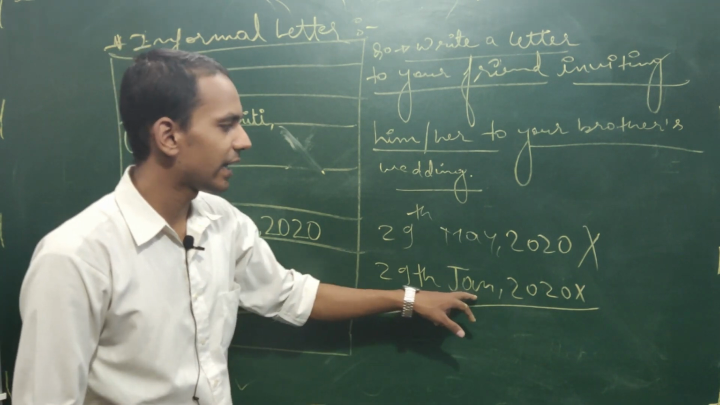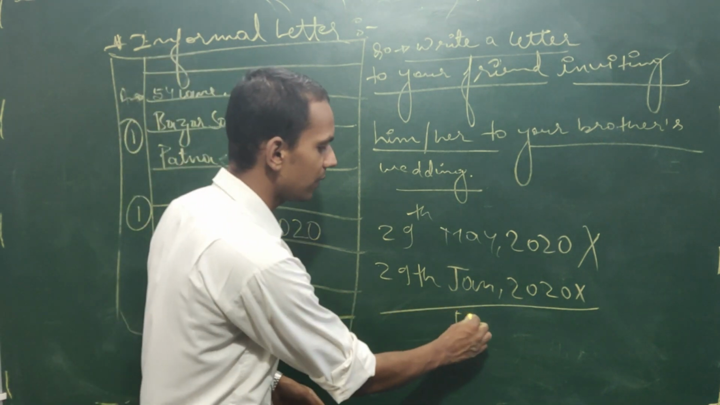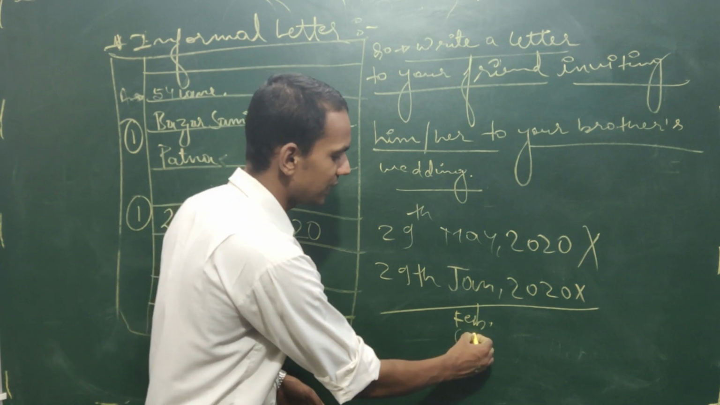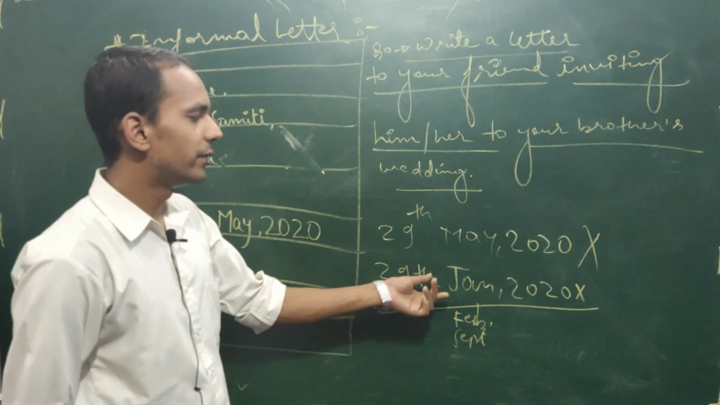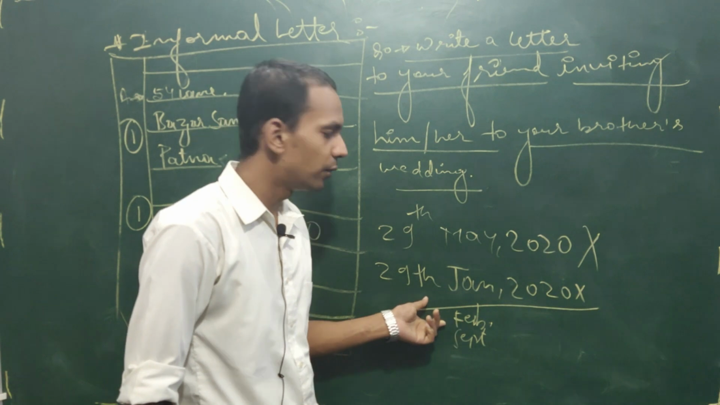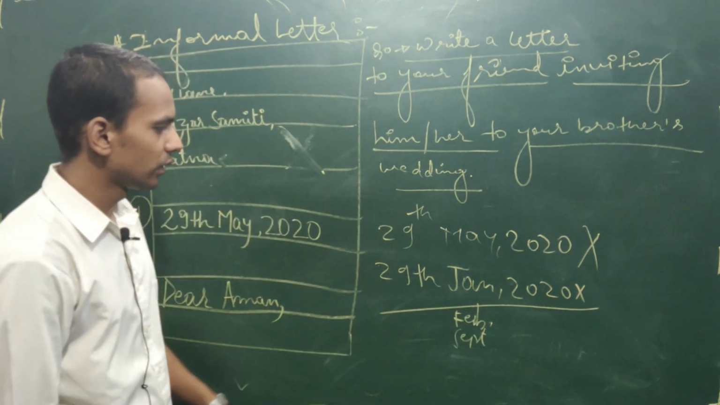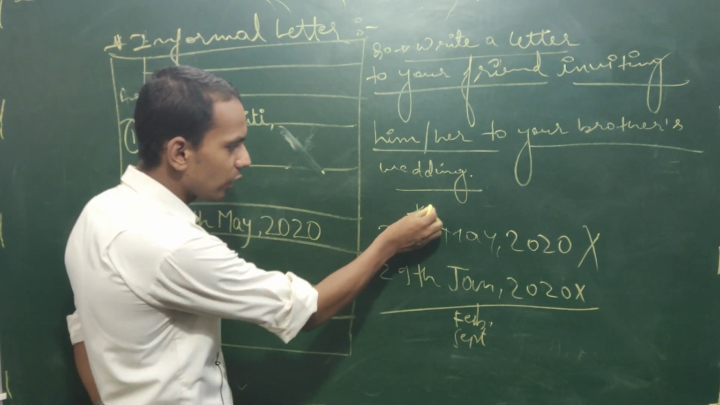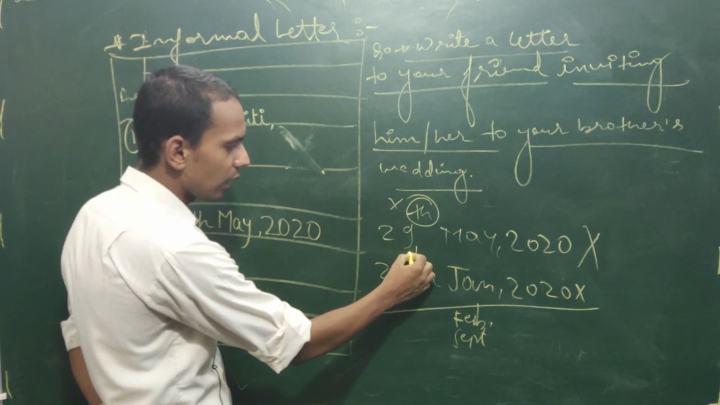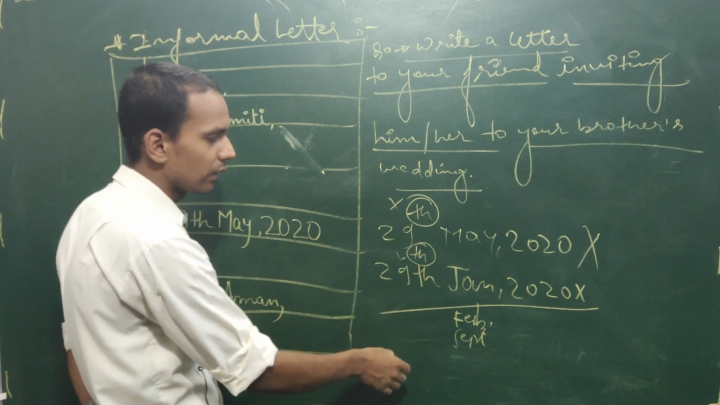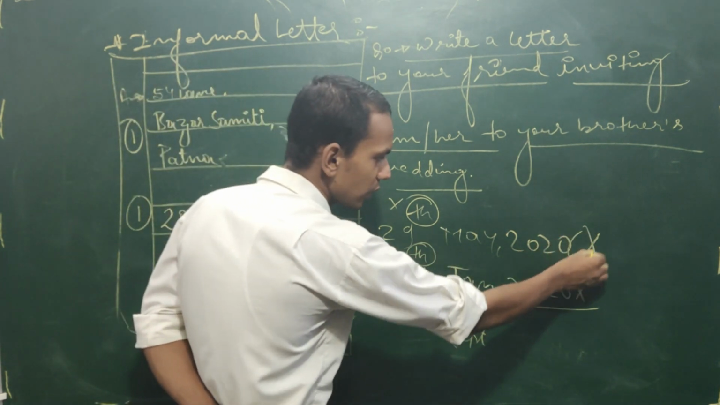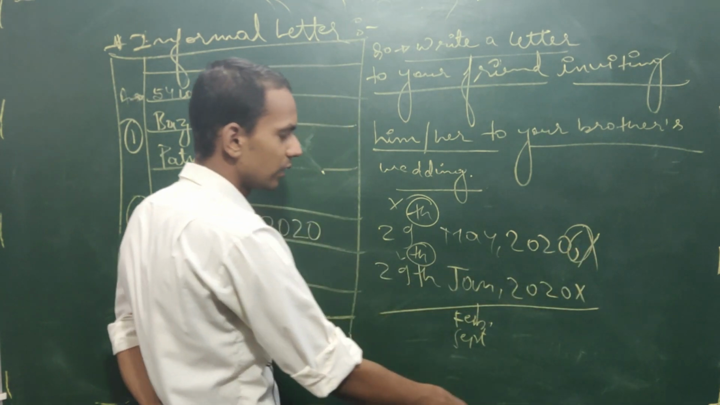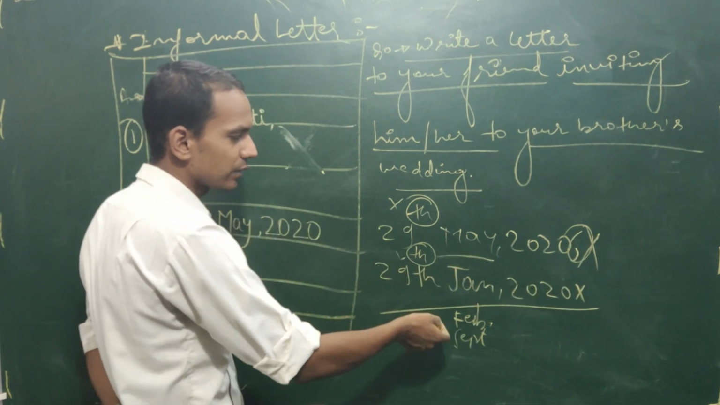January means JAN, February means FEB, September means SEPT. No, what is this? We are asked to write the full name. That also should not go above the line. This is wrong. It should not go downside. This is also wrong. Here nothing should come. If a full stop is there, that is wrong. If a comma is there, that is wrong. If the month is written in half, that is wrong.